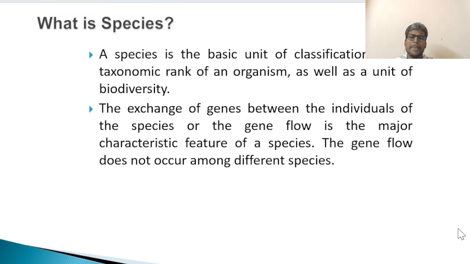Species is the basic unit of classification and a taxonomic rank of an organism, as well as a unit of biodiversity. The exchange of genes between the individuals of a species, or gene flow, is the major characteristic feature of a species. Gene flow does not occur among different species.